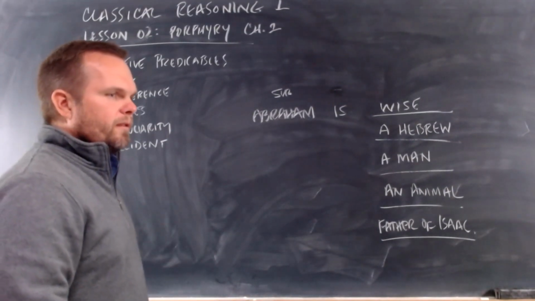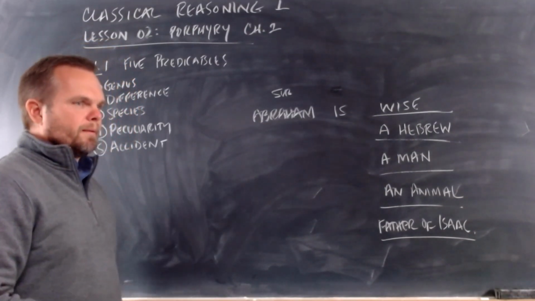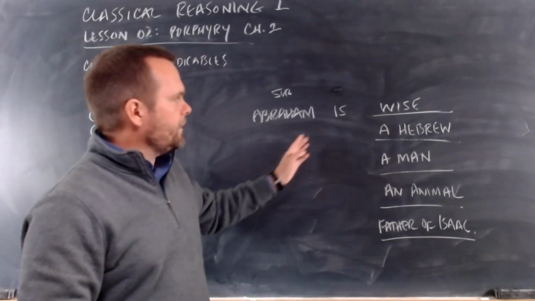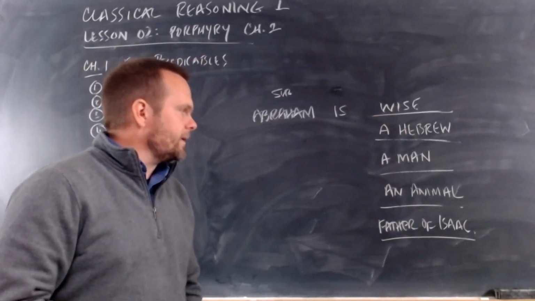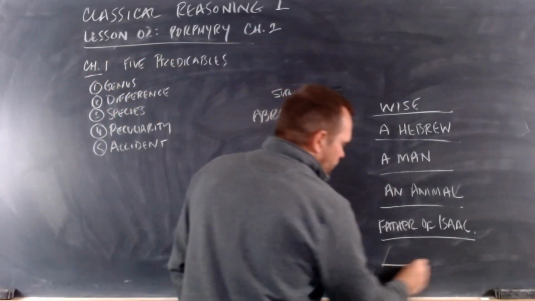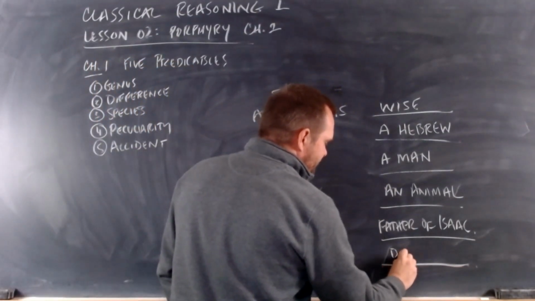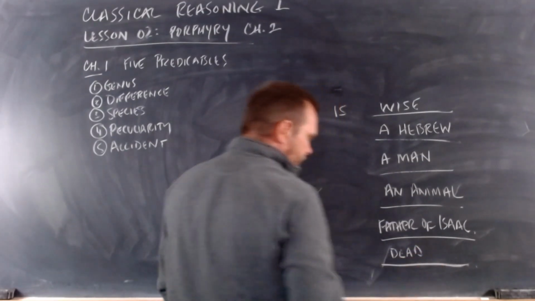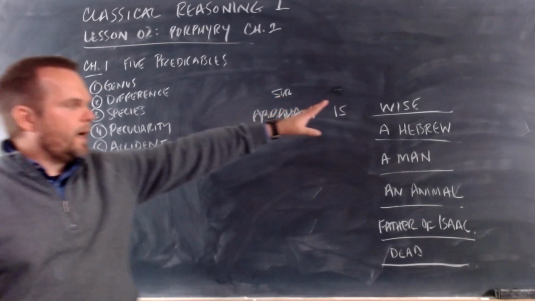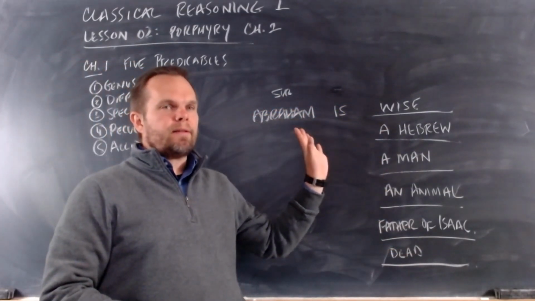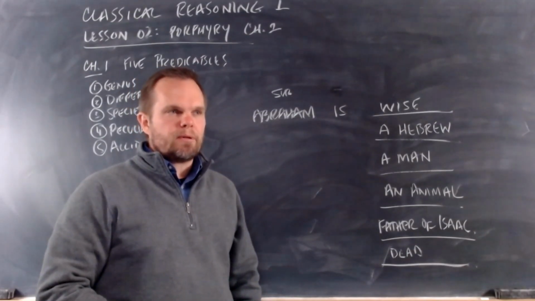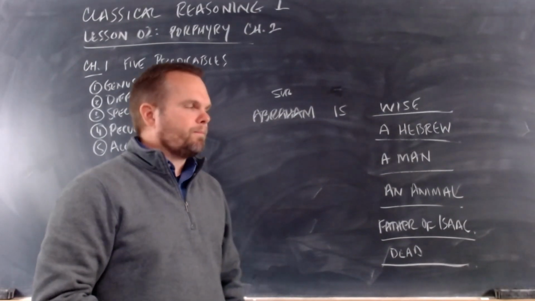There are all different things that we can say about Abraham. We could say Abraham is wise. Abraham is a Hebrew. Abraham is a man. Abraham is an animal. Abraham is a father of Isaac. We can say, like I said before, Abraham is dead. Okay? So all different kinds of predicates. And we can go on like this, probably thinking of hundreds of different things we can predicate about Abraham.